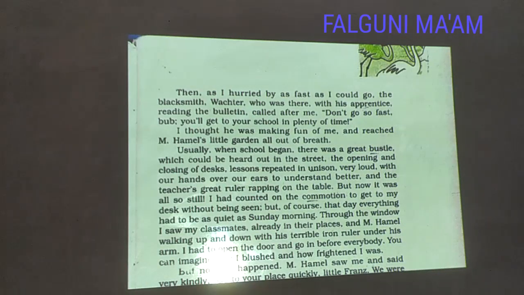Then as I hurried by as fast as I could go, the blacksmith Wachter, who was there with his apprentice reading the bulletin, called after me: Don't go so fast, Bub. You will get to your school in plenty of time.